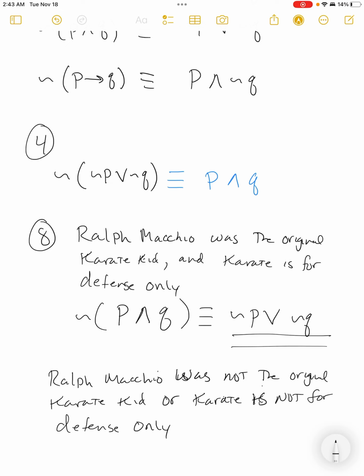Now that makes sense. If we say that Ralph Macchio is the original Karate Kid and the Karate Kid is for defense only is not true, then if we take the negation of it, either the first thing is false or the second thing is false. They could both be false, but either one or the other is false. Even if it doesn't make sense to you, I think it should from a logic point of view. You're just applying De Morgan's law.